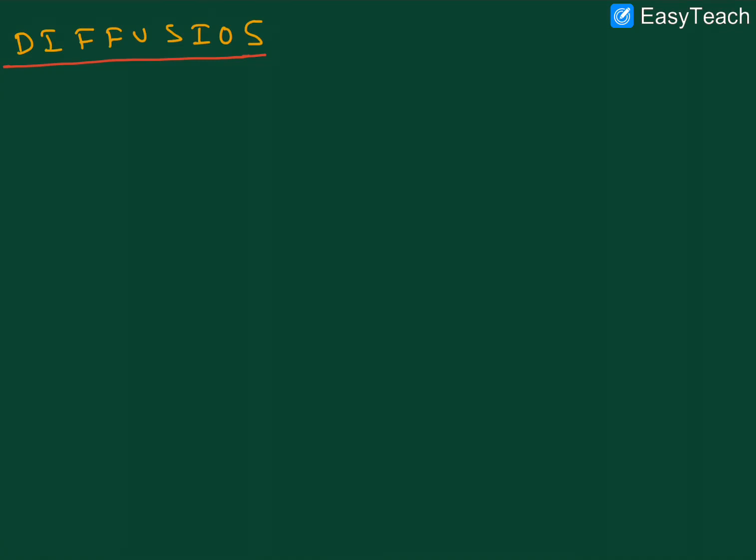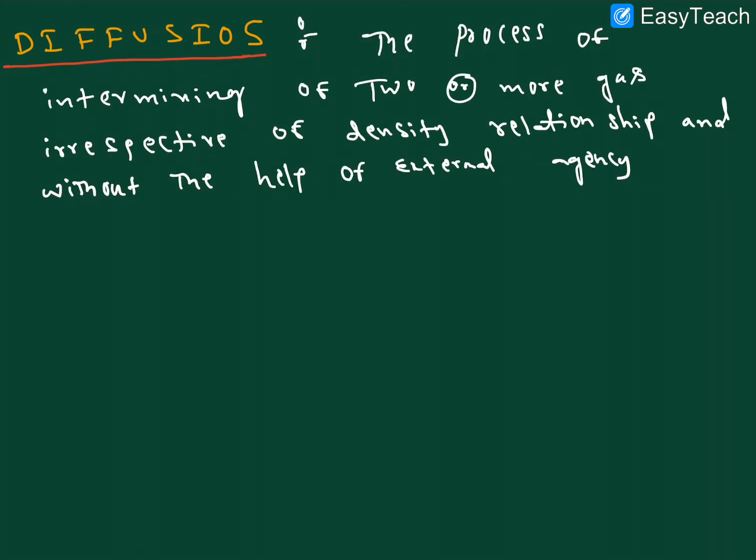Right here. Next one, diffusion and effusion. Let me explain what diffusion is. The process of intermixing of two or more gases, irrespective of density, without any help of external agency, external pressure, is called diffusion. I hope it is clear. With an example, let me explain very clearly.